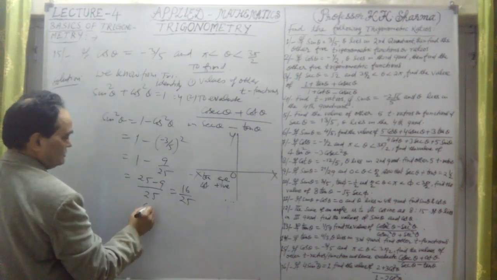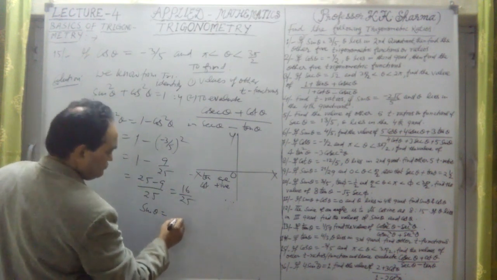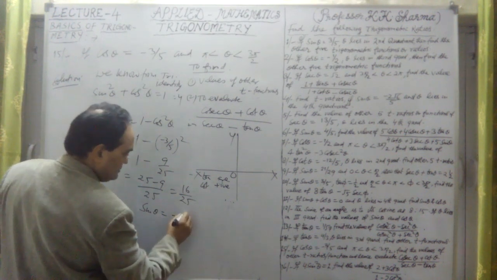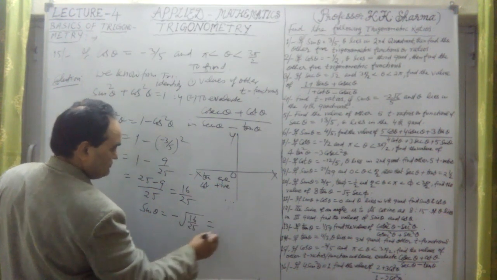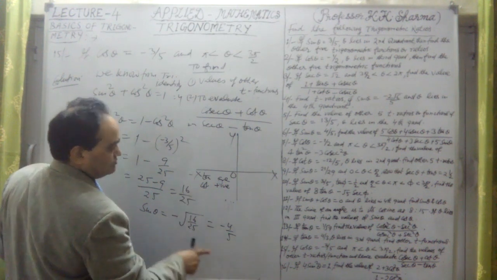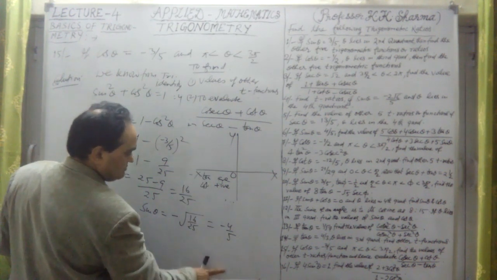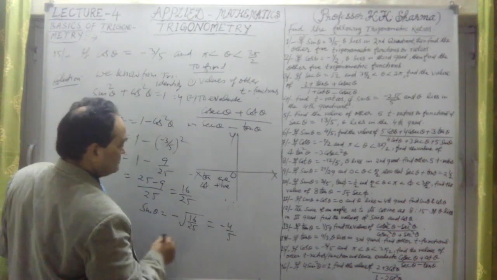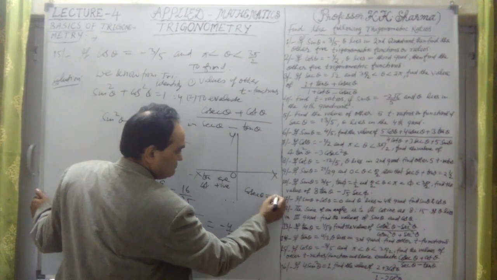Therefore, sin theta is, in the third quadrant, negative, so we keep the minus sign. The square root of 16 upon 25 is minus 4 by 5. The same value was calculated earlier, because 4 is the perpendicular and 5 the hypotenuse, so sin theta is minus 4 by 5. Therefore, cosec theta is minus 5 by 4.